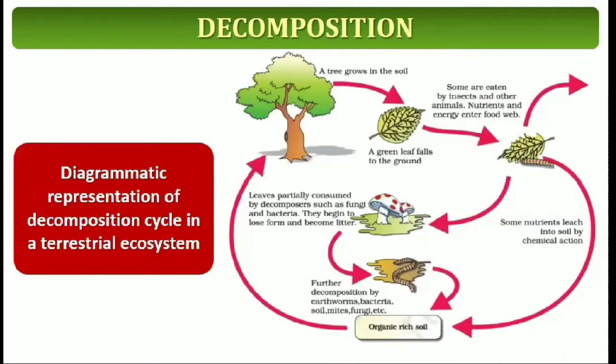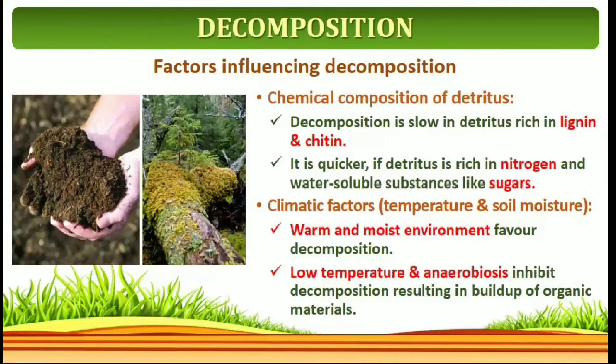This process is given with the help of a diagrammatic representation. How does the decomposition process take place? It is given very clearly with the help of a diagram. See that. And what are the factors which influence decomposition? Chemical composition of detritus and climatic factors, these 2 factors determine the decomposition process.